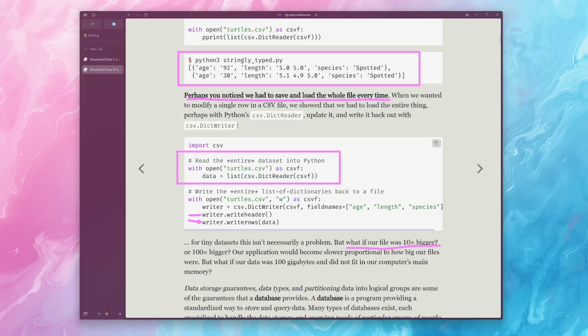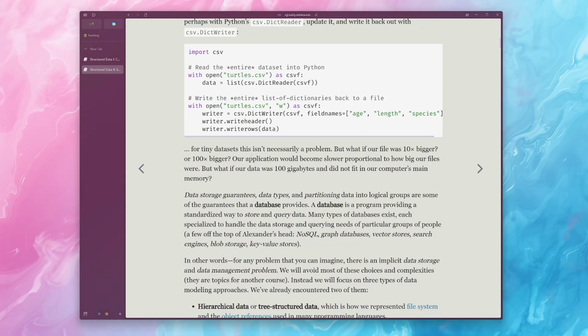So maybe, I hinted at this a second ago, but what if our file was 10 times bigger? What if our file was 100 times bigger? What if turtles.csv contained 100 gigabytes of data? Could you imagine that maybe it's a little bit problematic that we're trying to read 100 gigabytes of data into Python and then write 100 gigabytes of data back to a file?